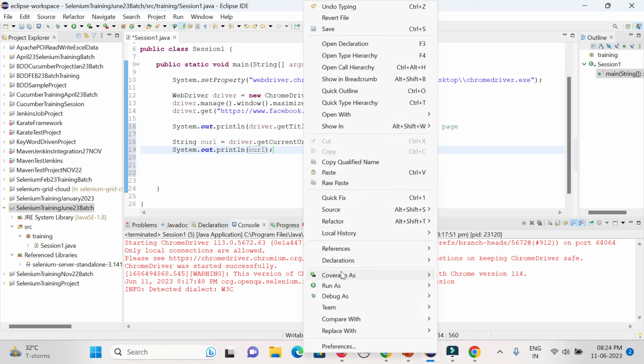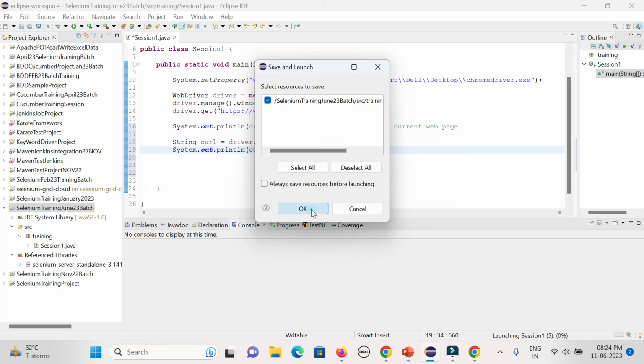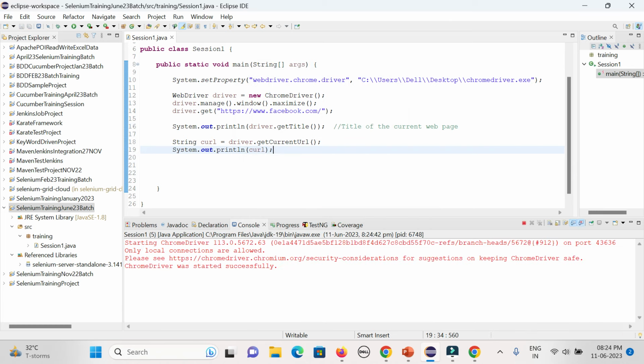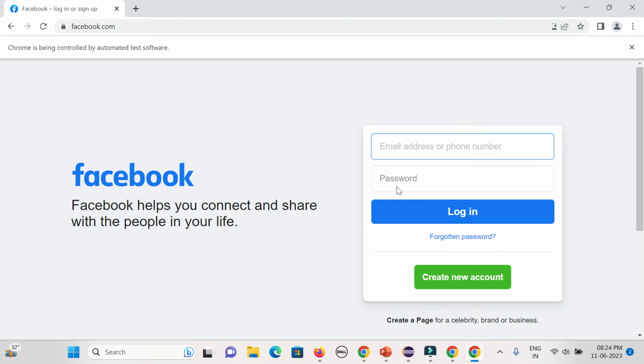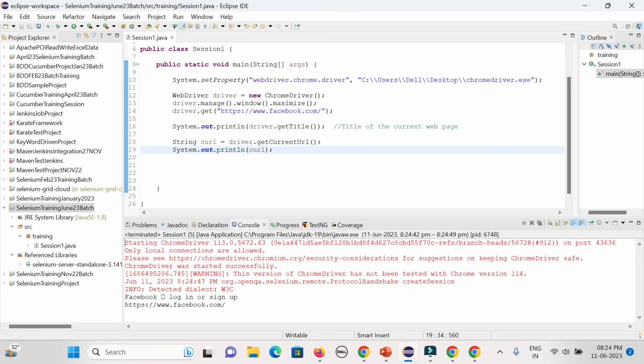Now if you run it, the current URL and the page title will print in the console. Similarly you can also get the page source, but that is not used much. So these two are used much here: the title and the current URL of the page.